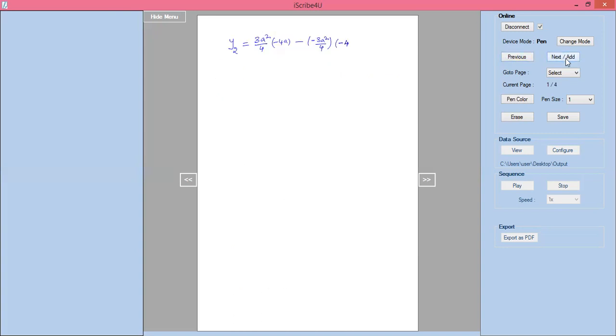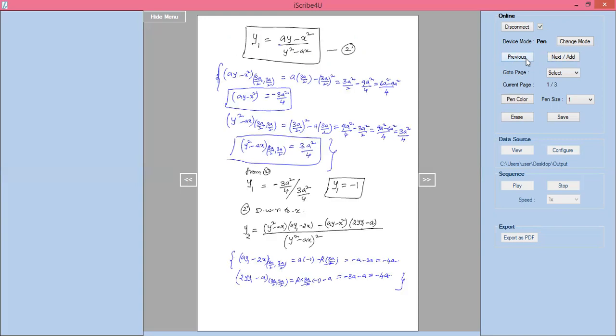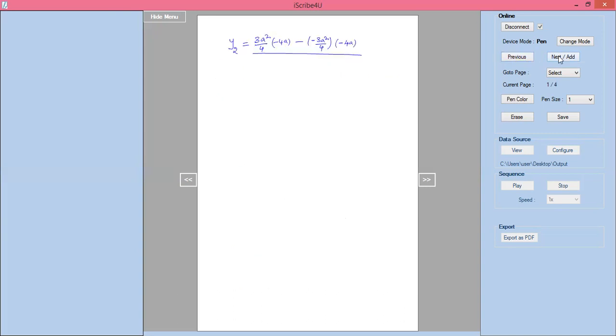Minus 4a, whole divided by y square minus ax, whose value is 3a square by 4, whole square.